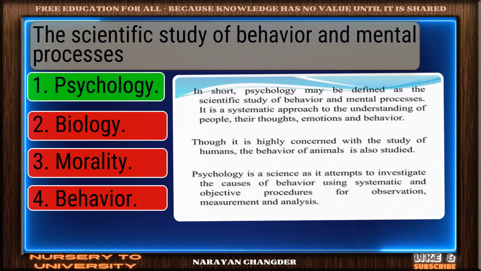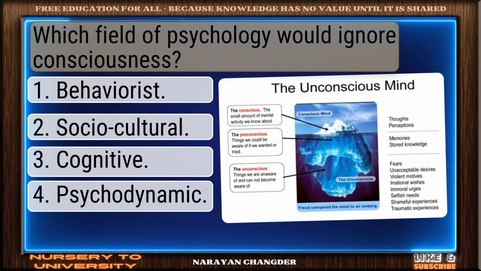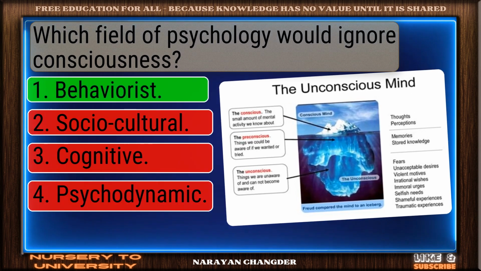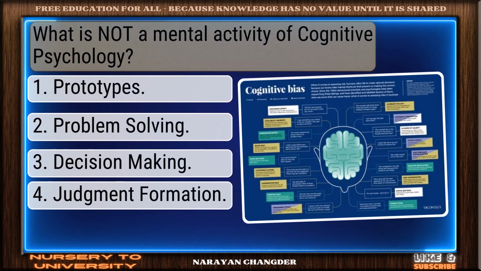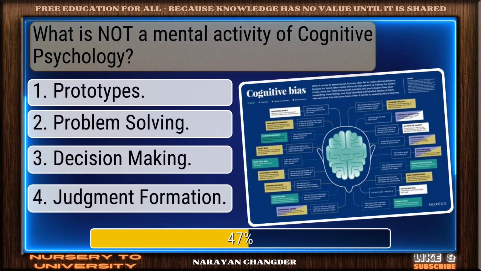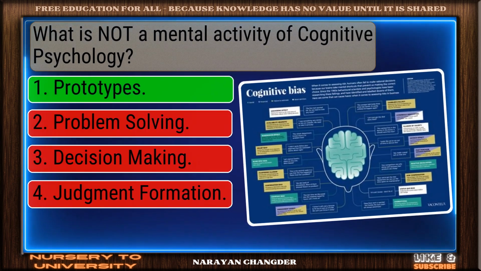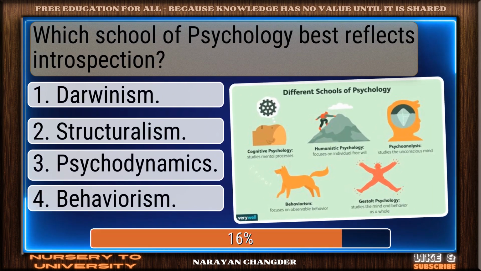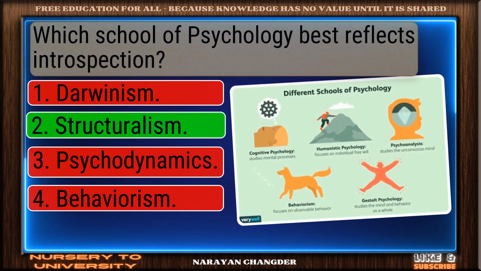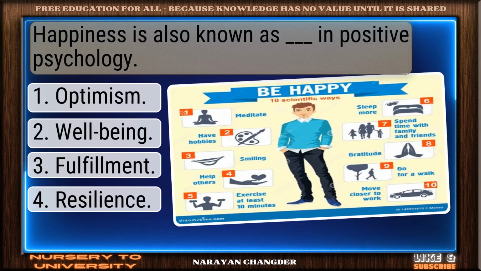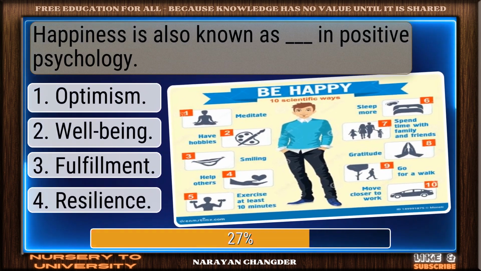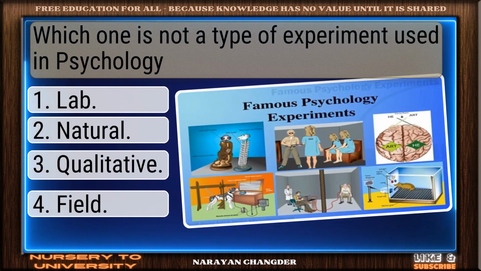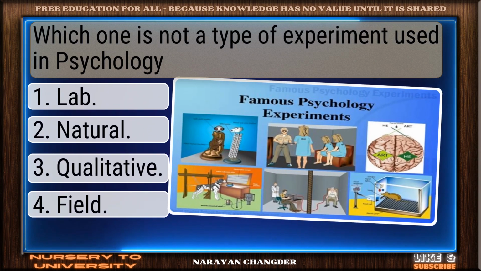The scientific study of behavior and mental processes. Solid response. Psychology. Which field of psychology would ignore consciousness? Strong answer. Behaviorist. What is not a mental activity of cognitive psychology? Well expressed. Prototypes. Which school of psychology best reflects introspection? Outstanding effort. Structuralism. Happiness is also known as dash in positive psychology. Nice work. Well-being.